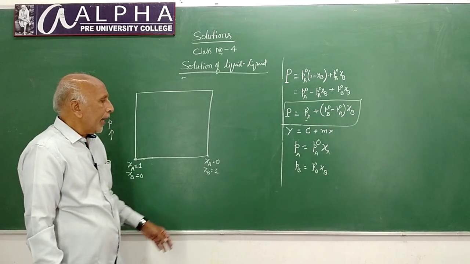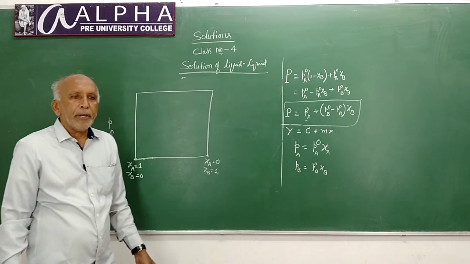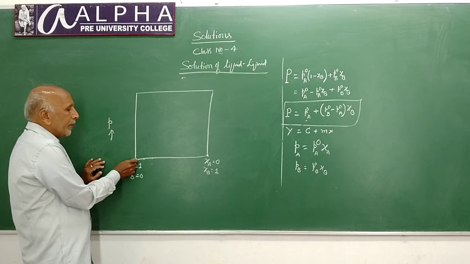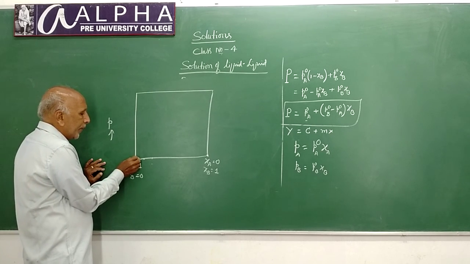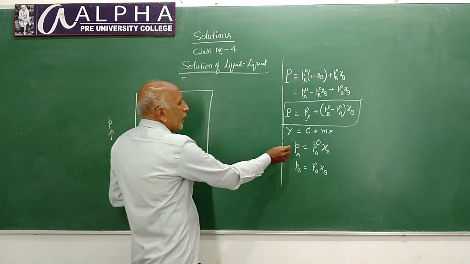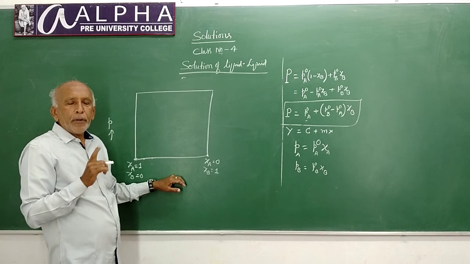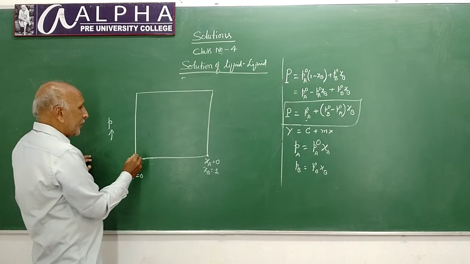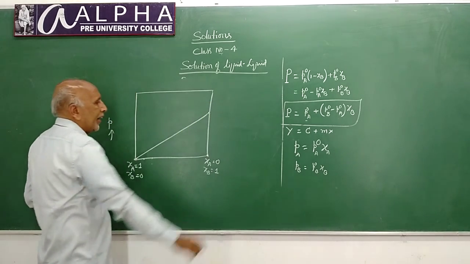If you plot a graph considering these two expressions, for liquid A, you will have a plot like this. You know that the plot of P against chi is a straight line passing through the origin. For liquid A, you will have a plot like this.